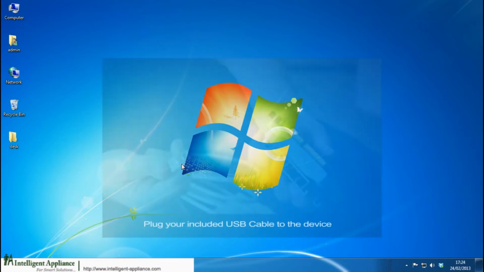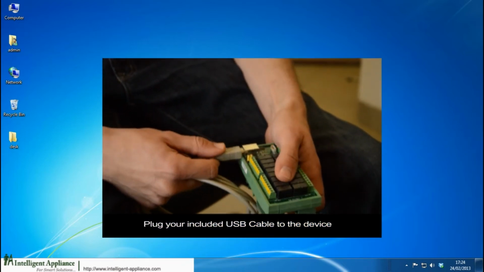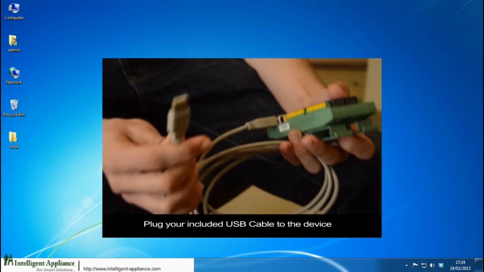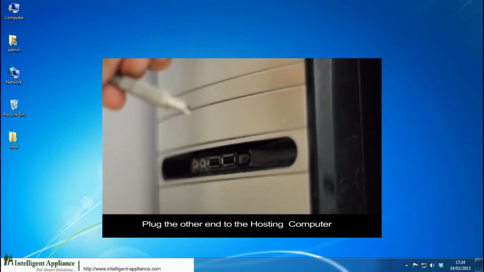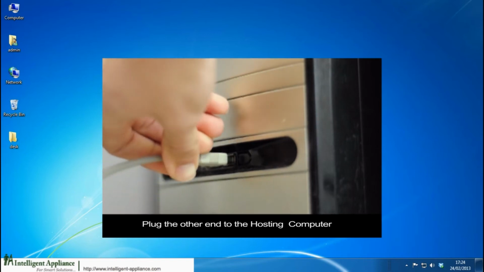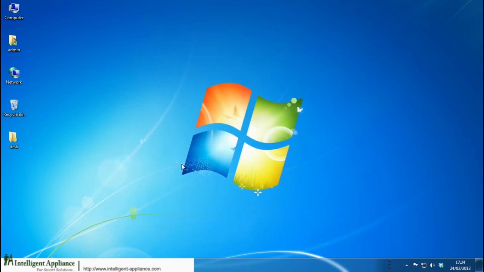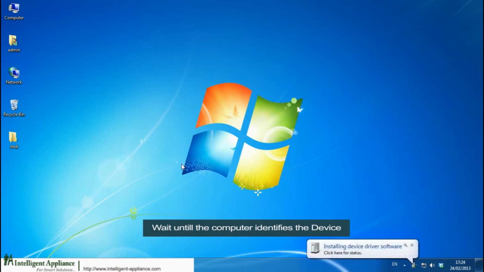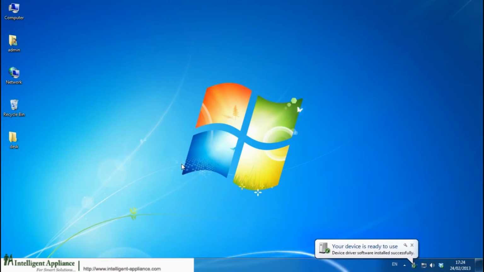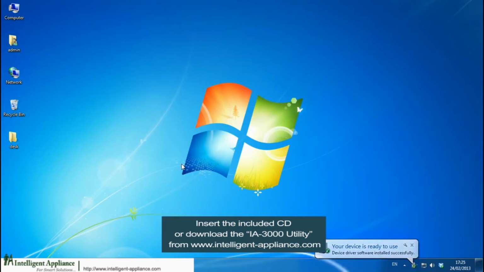So the first thing you want to do is plug the included USB cable to the device and plug the other end to your hosting computer. Wait until the computer identifies the device. And now insert the included CD or download the IA-3000 utility from intelligentappliance.com.